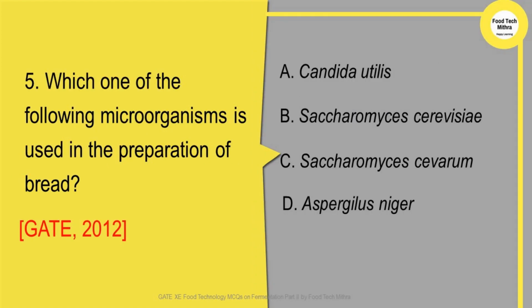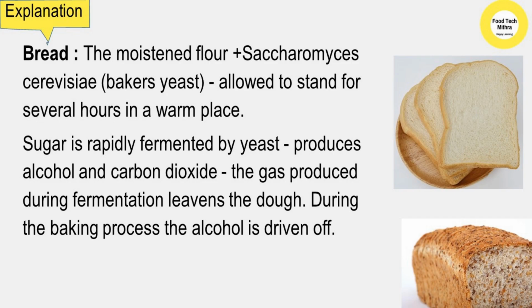So the question is, which one of the following microorganisms is used in the preparation of bread? This question was asked in GATE 2012. The options are Candida utilis, Saccharomyces cerevisiae, Saccharomyces cerevisiae, and Aspergillus niger. As we all know, during the preparation of bread, the moistened flour is mixed with yeast, Saccharomyces cerevisiae, also called baker's yeast, and it is allowed to stand for several hours in a warm place. Sugar is rapidly fermented by the yeast with the production of alcohol and carbon dioxide. The gas produced during fermentation leavens the dough. During the baking process, the alcohol is driven off.